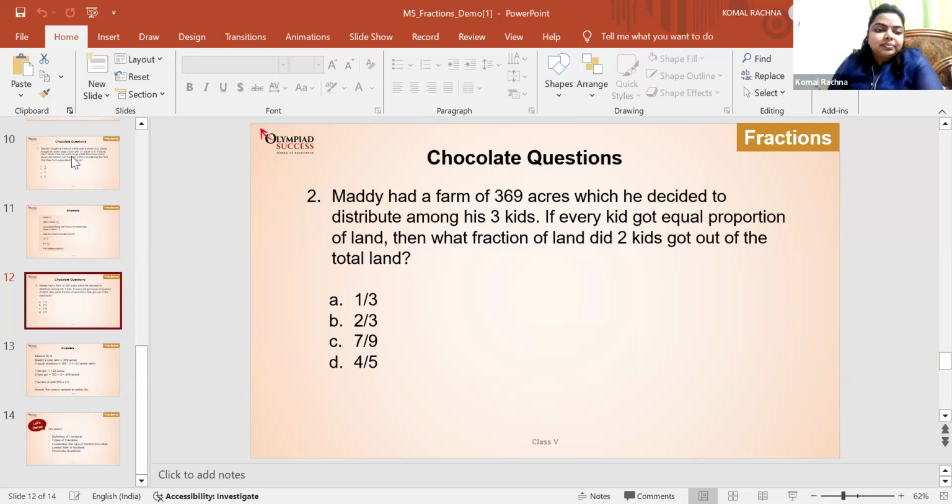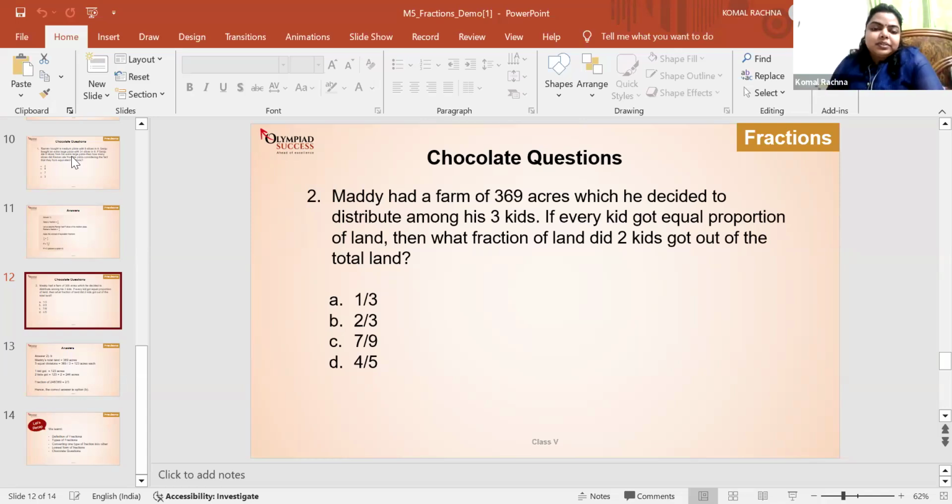Very good. How did you do that? You actually don't need to divide 369 acres by 3. Instead, it asks what fraction of land 2 kids got out of the total land. So if it's divided among 3 kids, then 1 kid would have got 1/3, and if it's 2 kids, then 2 kids would have got 2/3.